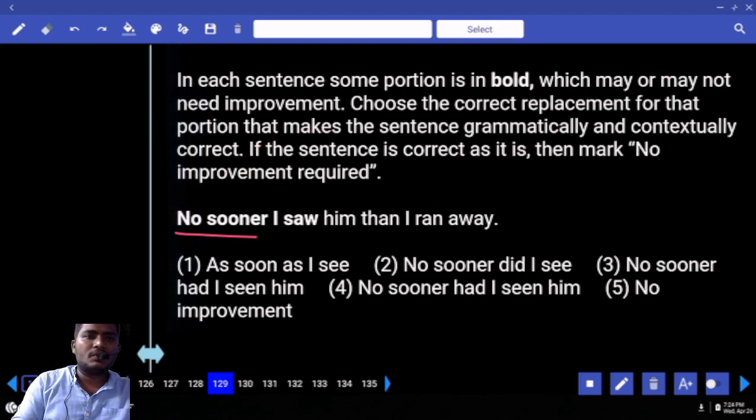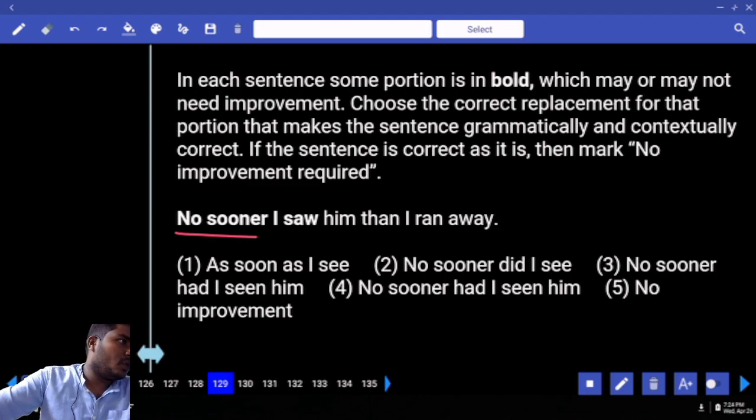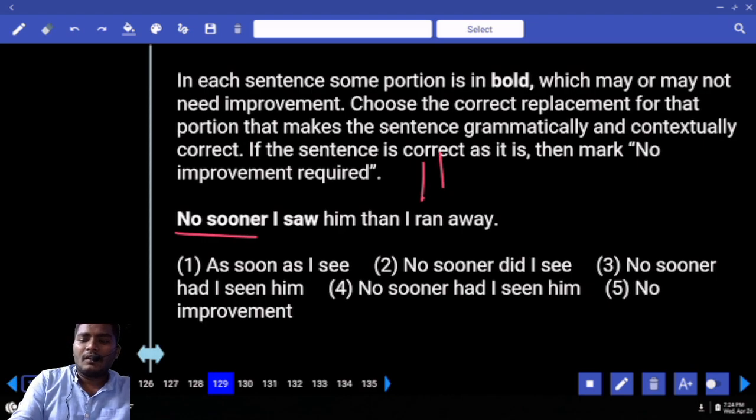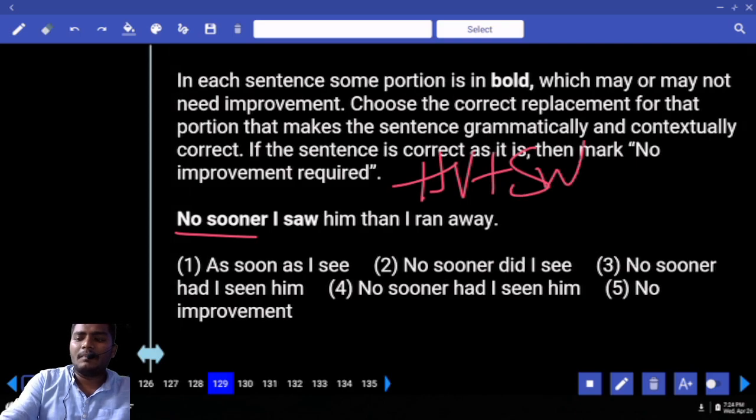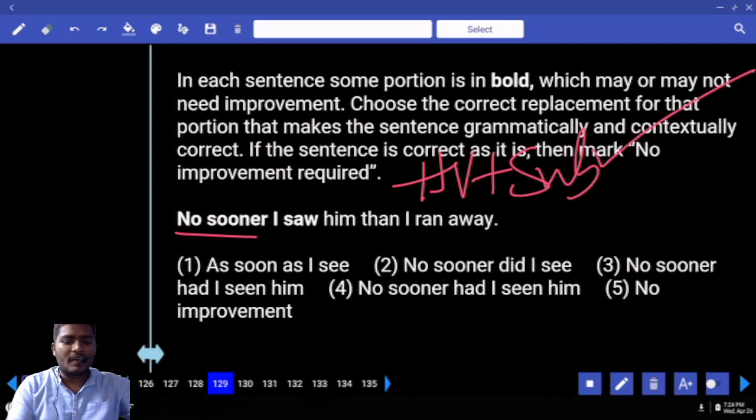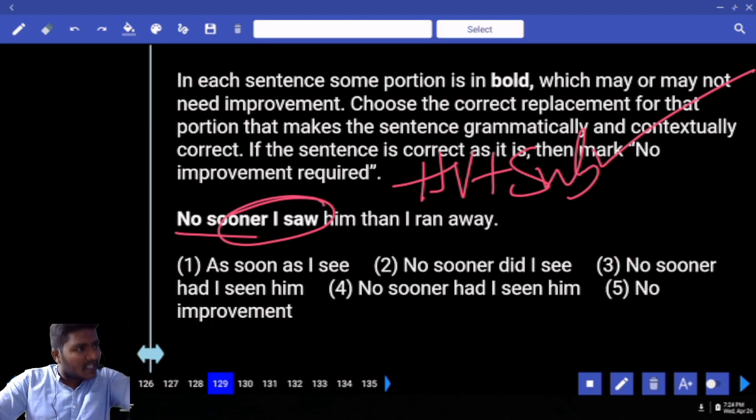Whenever you use the word "no sooner," immediately we should recollect one more rule: the law of inversion. What is the law of inversion? In the law of inversion, you use the helping verb in the beginning and later the subject. Do you find any helping verb? You need to extract some helping verb out of this. What is a helping verb you can use here?